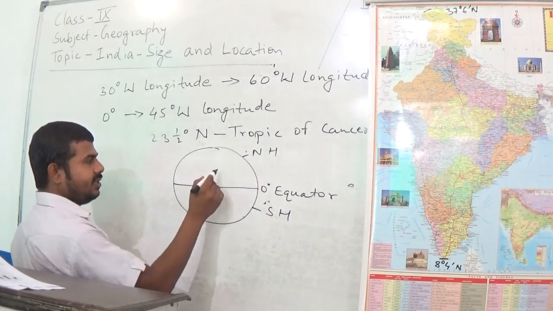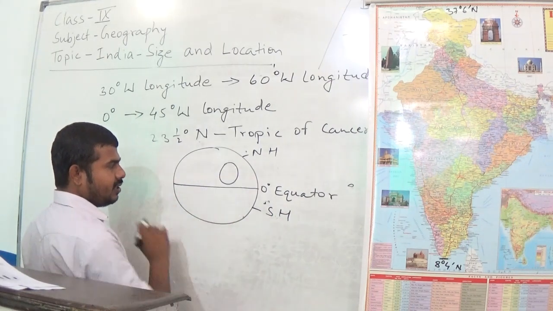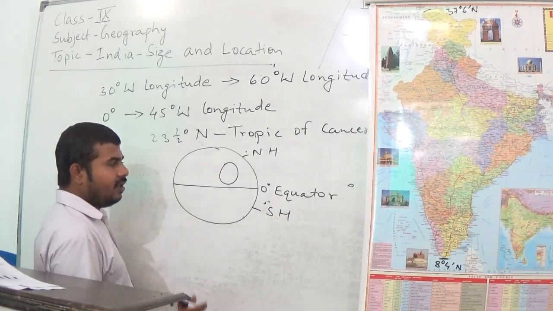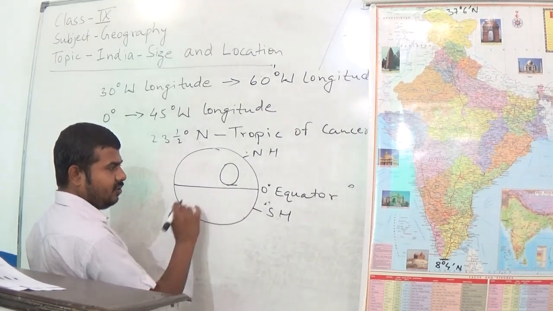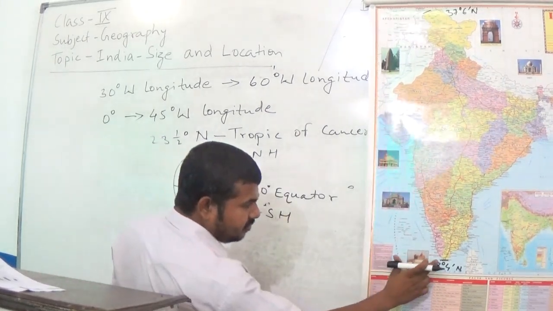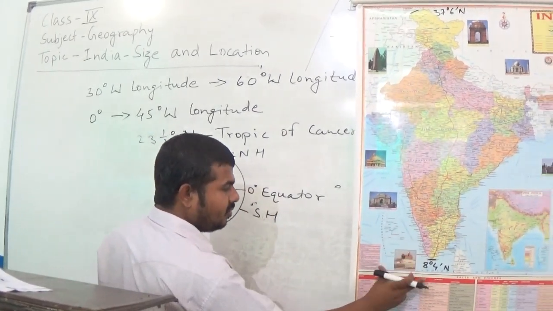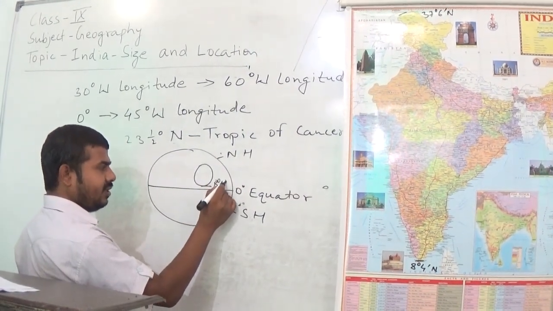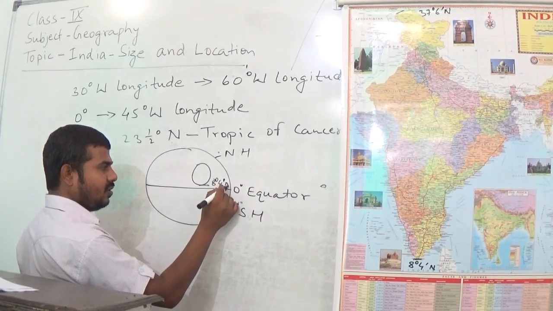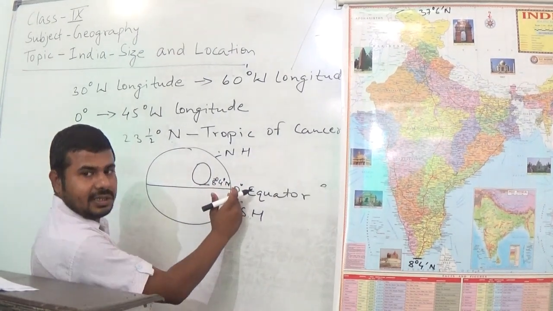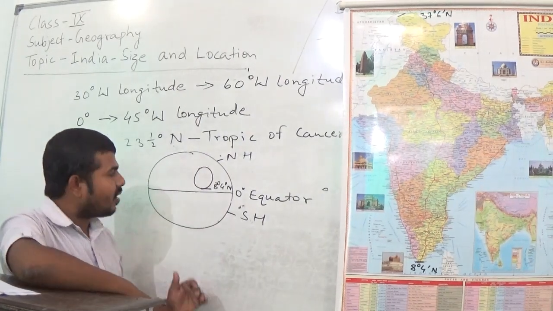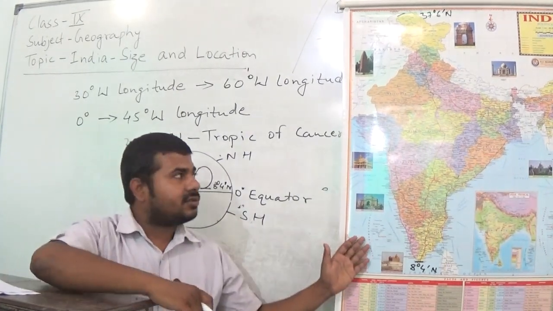So India lies entirely in the northern hemisphere. That's why in the southern tip of India also we write N, 8 degree 4 minute north, because it is in the northern hemisphere. So you have understood this.